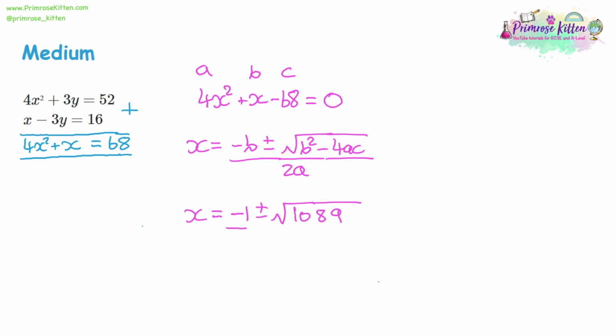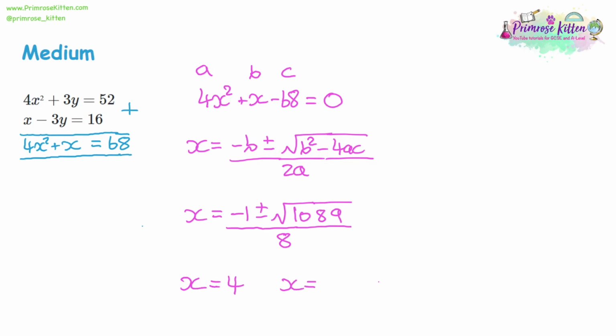And all of that is divided by 2 lots of a, and a is 4, so 2 times 4 is 8. So we need to work out what x is. Let's say the plus minus is positive first. That will give us -1 plus the square root of 1089, all divided by 8. And it actually gives us a positive number. x is 4. Then we're going to take plus or minus be negative.